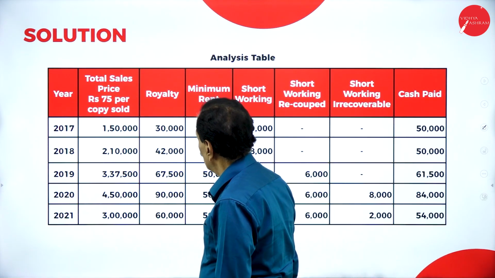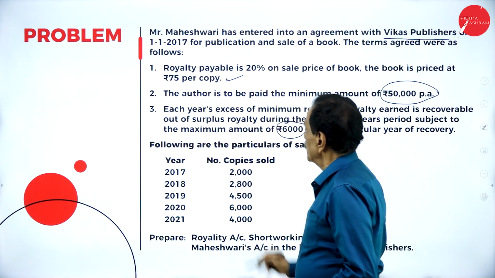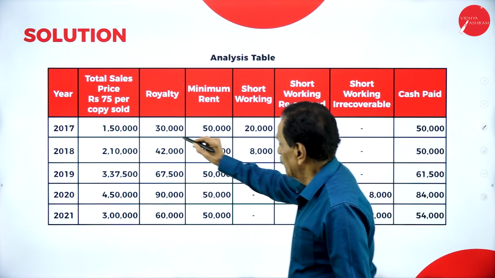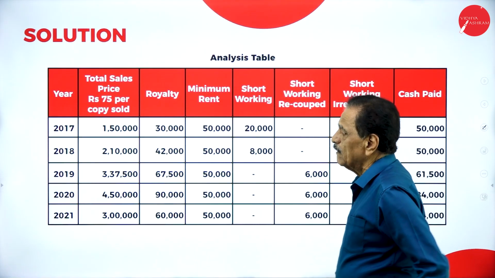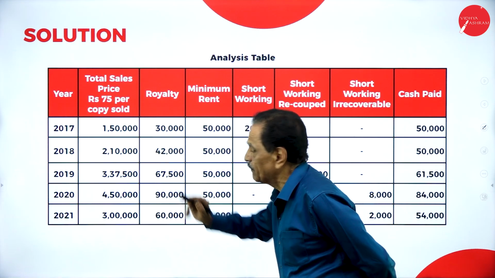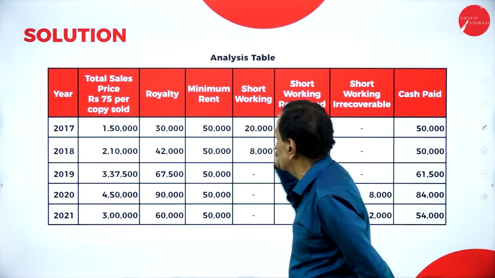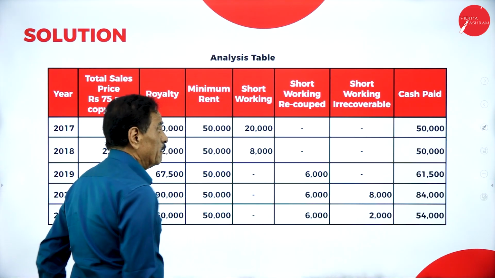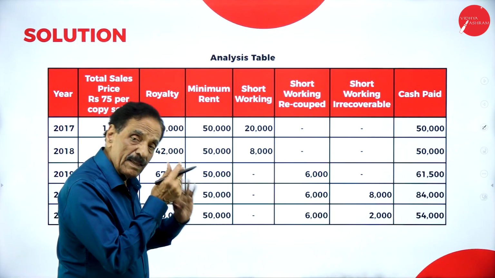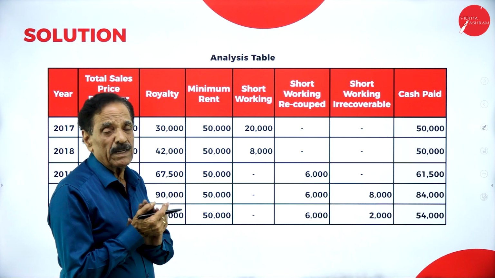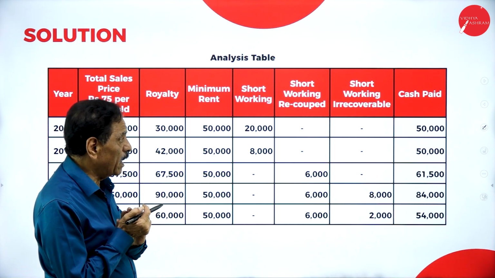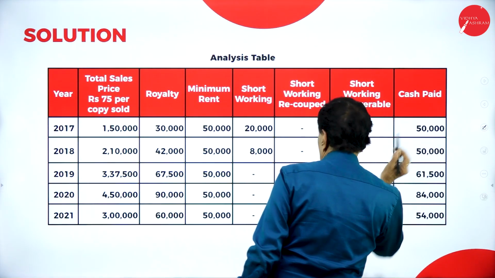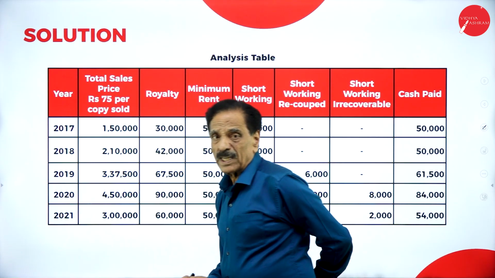How many units sold here? See that? 2,000 into 75 will work out to 1,50,000. But 20% of this is the royalty, 30,000, with a minimum rent of 50,000. There was a shortage of 20,000. So either the royalty or the minimum rent, whichever is payable to the author, how much cash paid? 50,000.